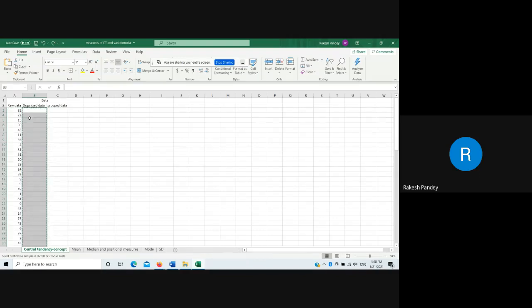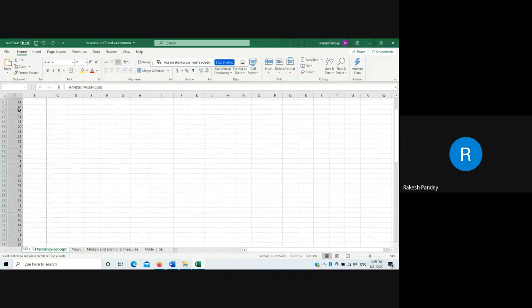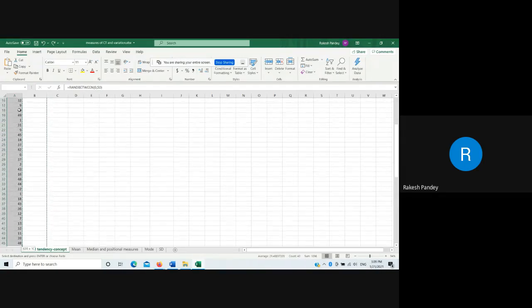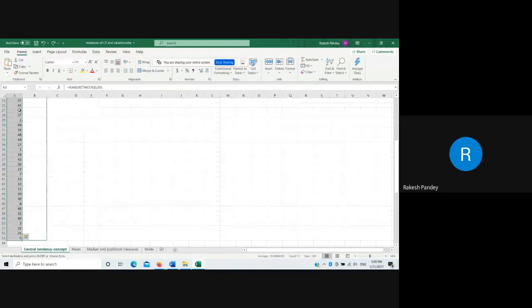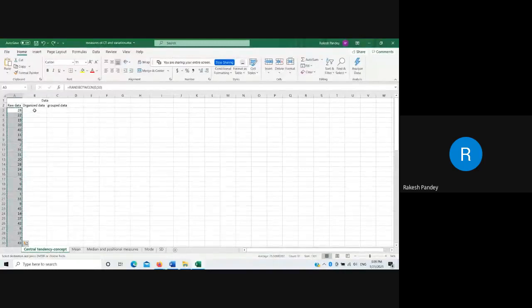Control X. It will be changing. So when we paste the values, it will not change. Whenever I copy, whenever I cut and paste, it will change. So I can select here, but unfortunately I am not able to see the paste values option.